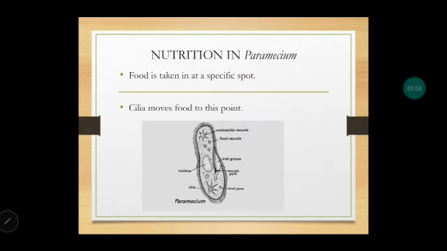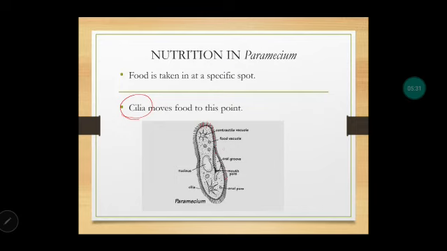Next, another unicellular organism is paramecium. So here also the food is taken up through a certain specific area. Like in amoeba, the pseudopodia help in taking up food; in paramecium, the cilia do. Can you see these hair-like small structures? These are called cilia. This helps in the take-up of food.